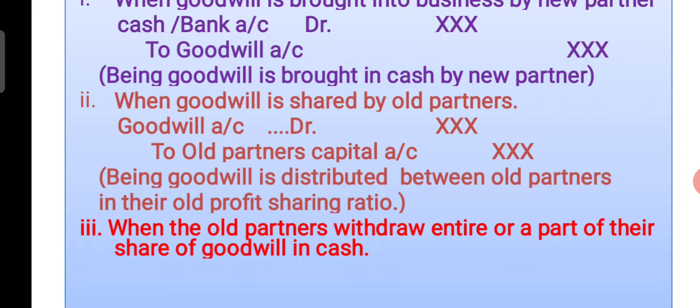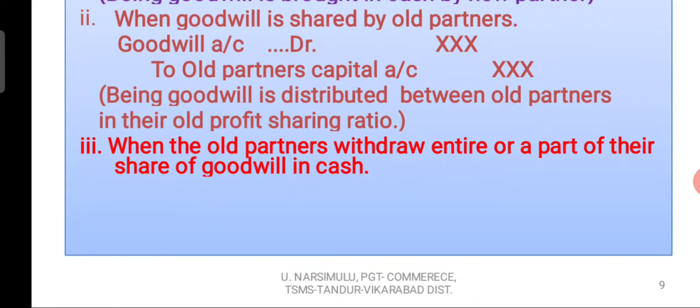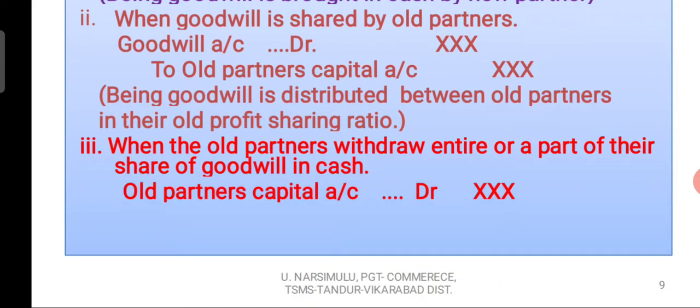Come to the third entry, third point. What's happening? The distributed share of goodwill is taken away by the existing partners. Then we write one entry. What is that entry? Old partners' capital accounts debit to cash or bank account. Here the partners have taken away their share of goodwill from the business.